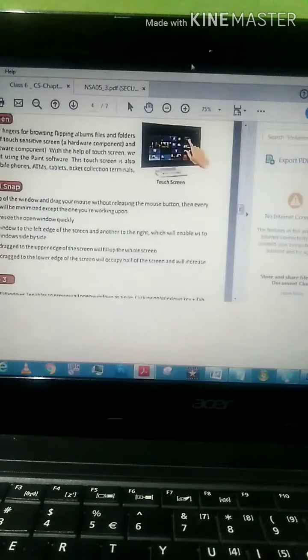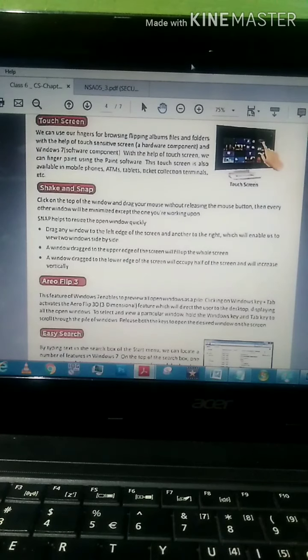This is the top of the window, clicking, and I am dragging without releasing the mouse button. Once it hits, listen to what's happening here. The window which is active on my screen becomes larger, that is, maximized. So that is how this first option works. Next, snap helps to resize the open window quickly. Drag any window to the left edge of the screen, another to the right, which will enable us to view two windows side by side.